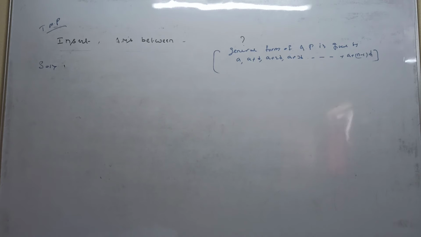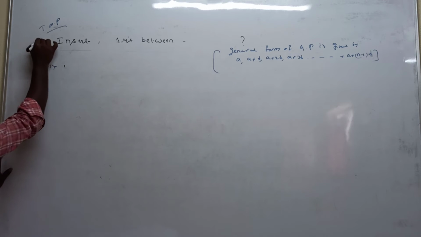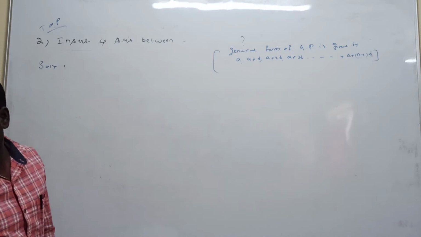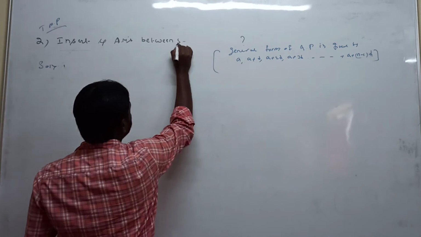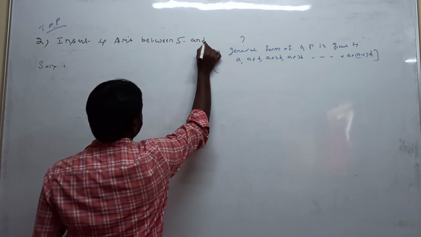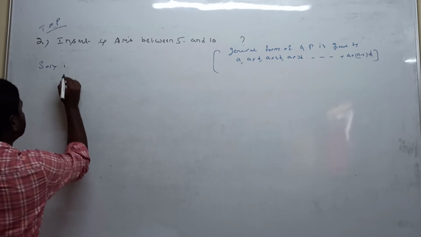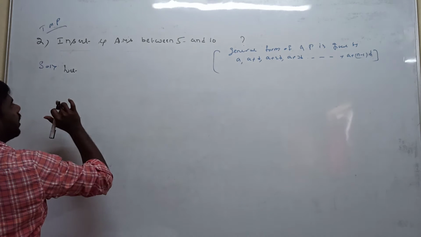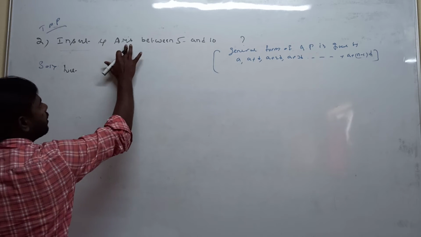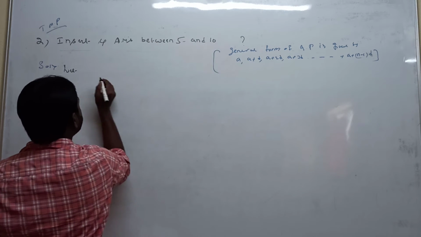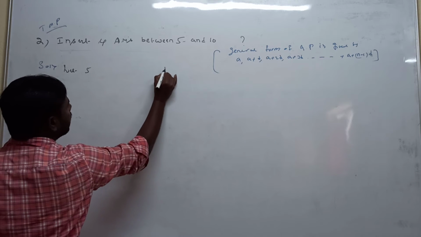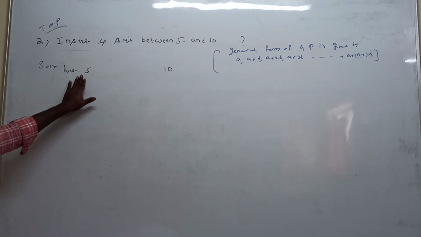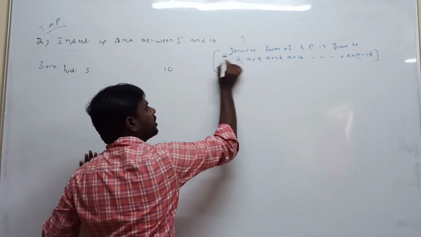Second question: insert 4 arithmetic means between 5 and 10. So what is the solution? In between 5 and 10, we insert 4 arithmetic means. The first term is already given.